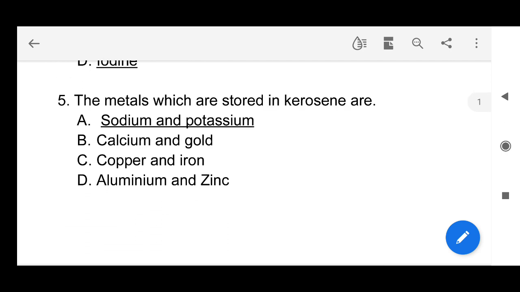Next, the metals which are stored in kerosene are sodium and potassium. So these two metals are highly reactive. They catch fire when they react with oxygen of air or water. That's why they liberate an enormous amount of heat. So these two metals are always stored in kerosene.